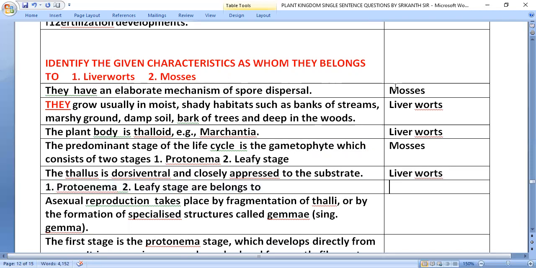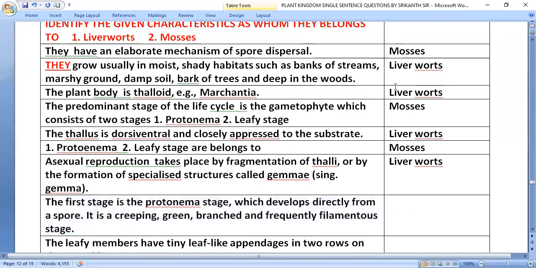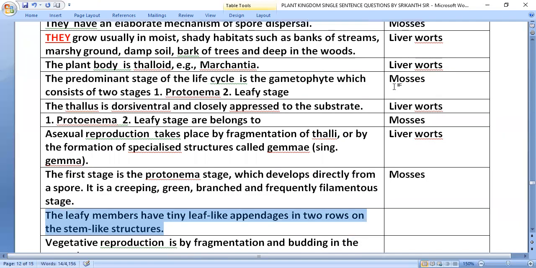Protonema and leafy stage belong to mosses. Asexual reproduction takes place by fragmentation of thalli or by the formation of specialized structures called gemmae, that is in liverworts. The first stage is the protonema stage, which develops directly from a spore. It is a creeping, green, branched, and frequently filamentous stage, mosses. The leafy members have tiny leaf-like appendages in two rows on the stem-like structures, liverworts.